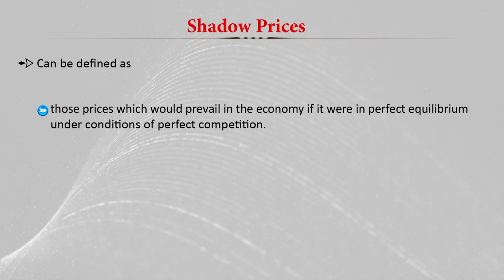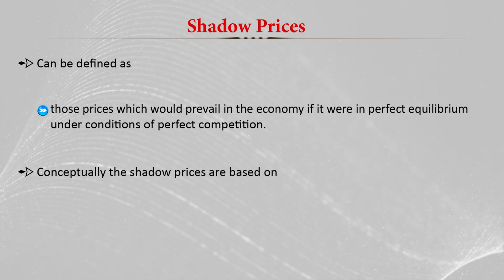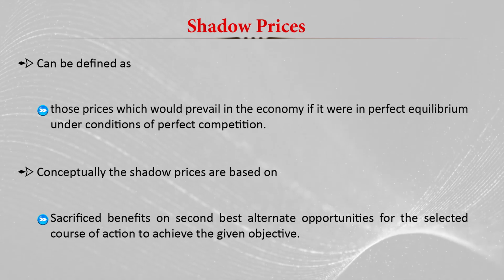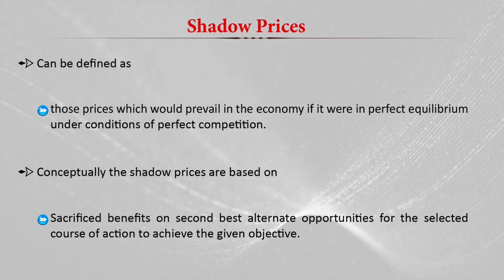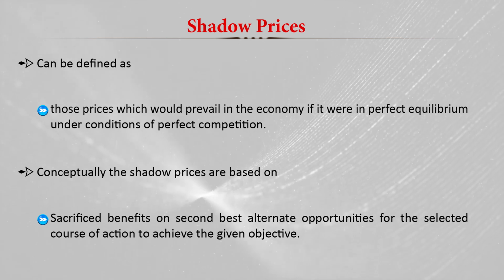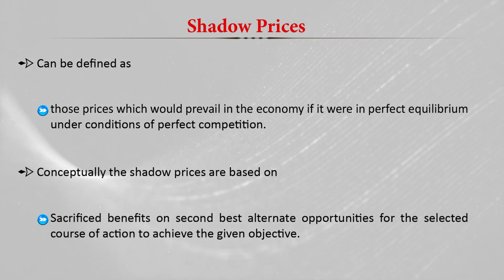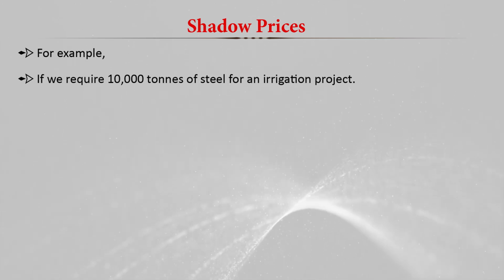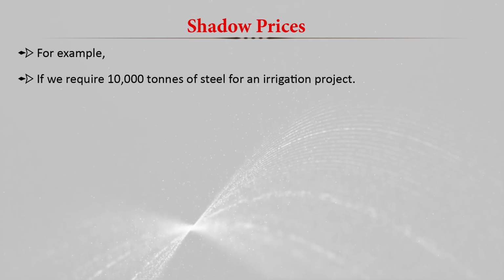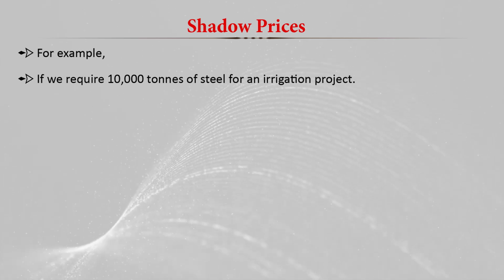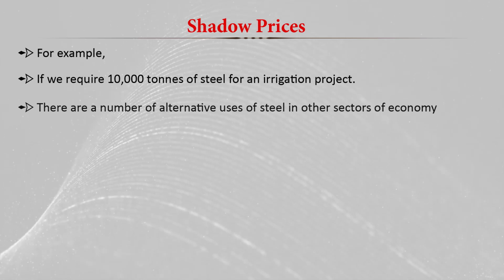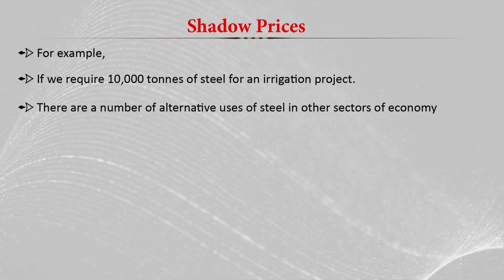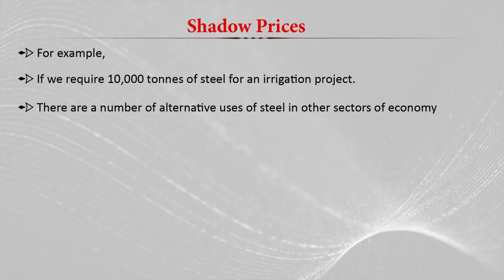Conceptually, shadow prices are based on the sacrificed benefit of the second best alternative opportunities for the selected course of action to achieve the given objective. For example, to understand shadow prices, take an irrigation project that requires 10,000 tons of steel, and there are a number of alternative uses for steel in other sectors of the economy.